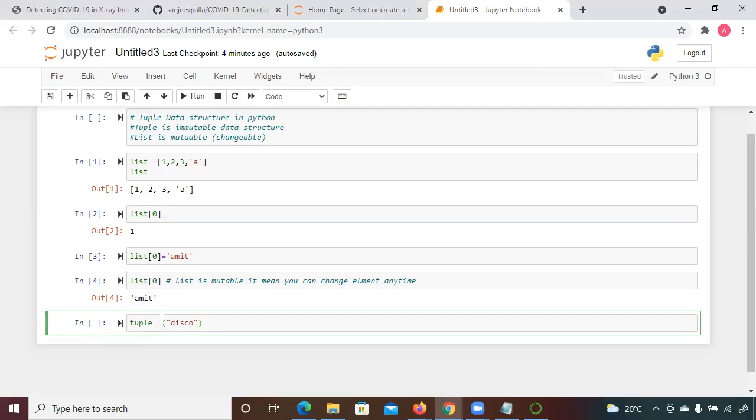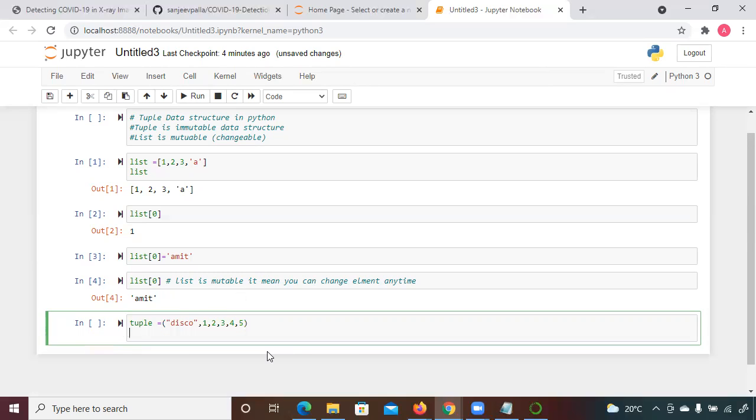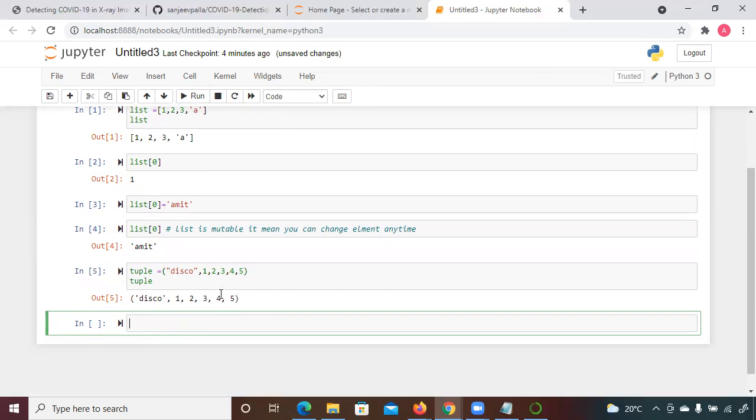So let me declare some more elements, 2 3 4 5, right? Like this I have declared a tuple, and if you want to print, just write down the variable name of the tuple and execute it. So you can see the tuple is coming in the form of a circular bracket, right? And suppose you want to access an element, how can you access it?